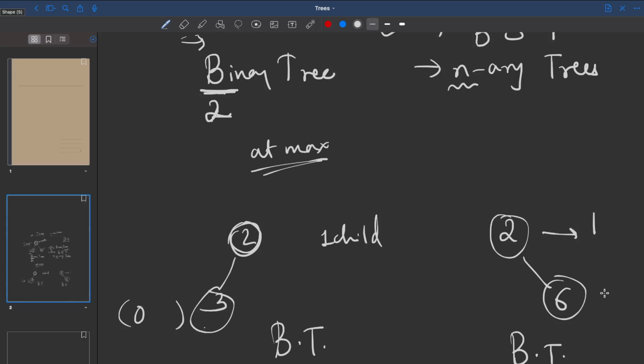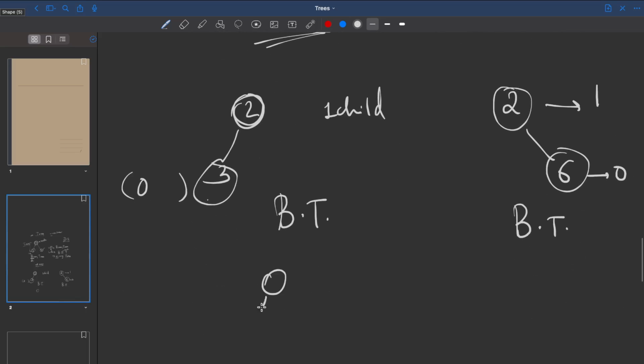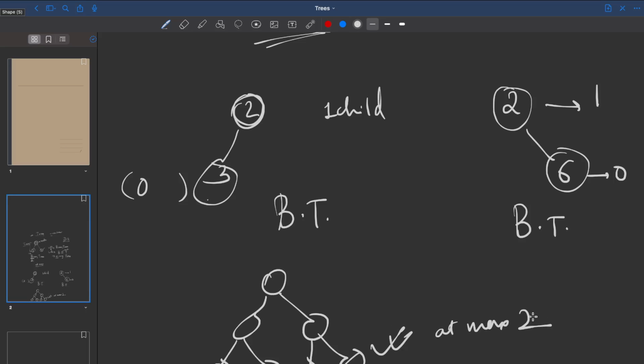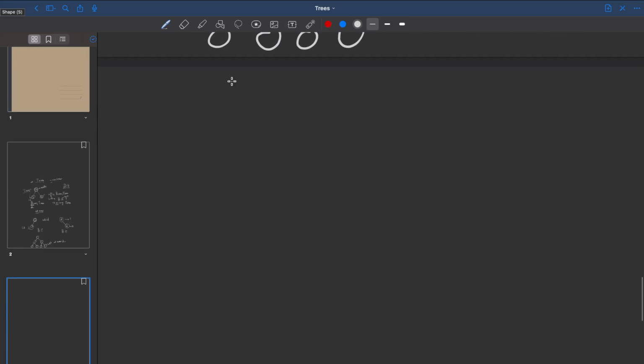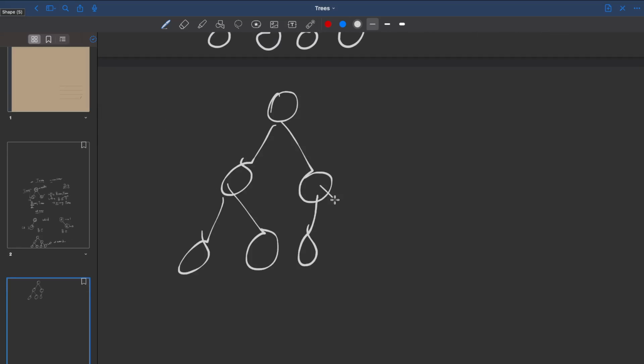This has one child, and this has 0 children. If I have something like this, this is also a binary tree because every node at maximum will have how many children? Two children. I hope you get that. But if you have something like this, this is not a binary tree.